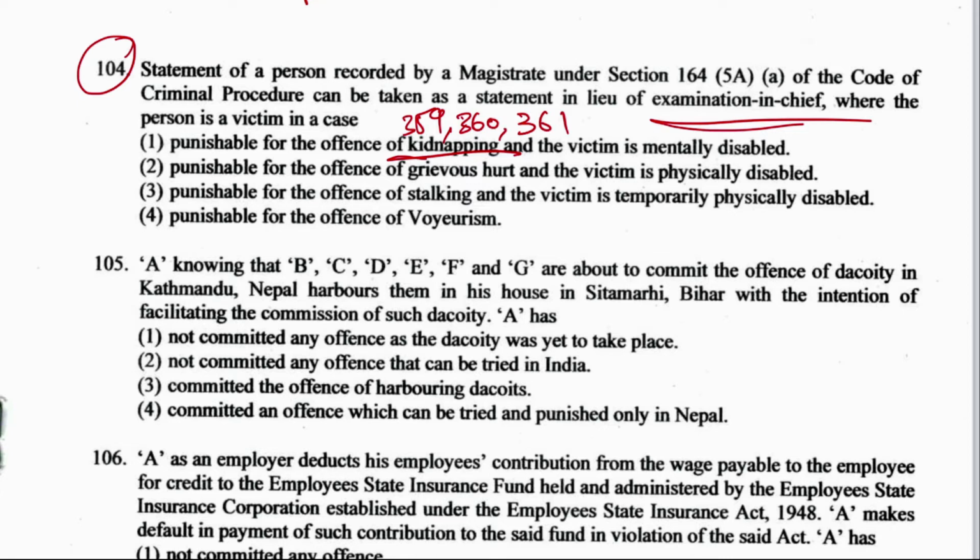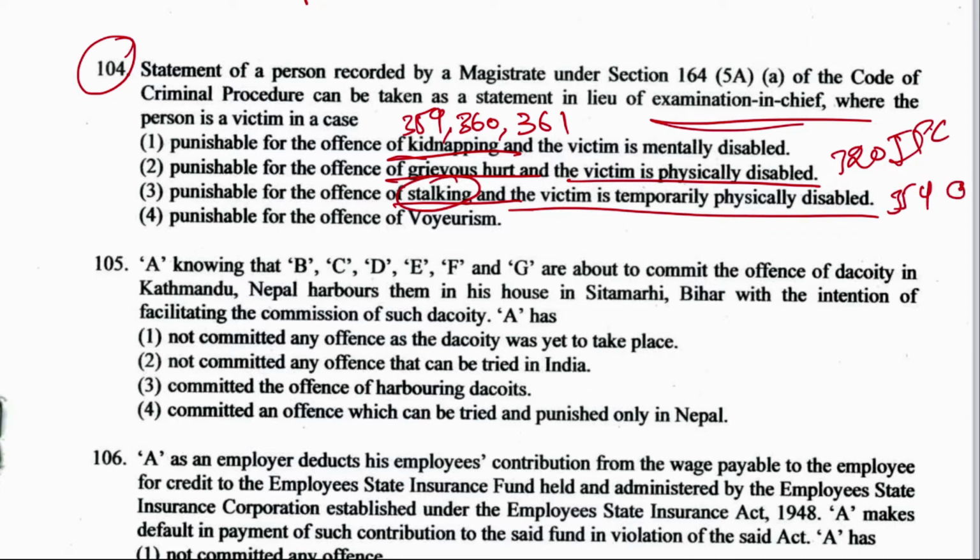And option 2, punishable for the offence of grievous hurt and victim is physically disabled. Grievous hurt is mentioned under 320 IPC. Option 3, punishable for the offence of stalking and the victim is temporarily physically disabled. Stalking is in which section? 354D of IPC. Or option 4, punishable for the offence of voyeurism. Voyeurism is in which section?